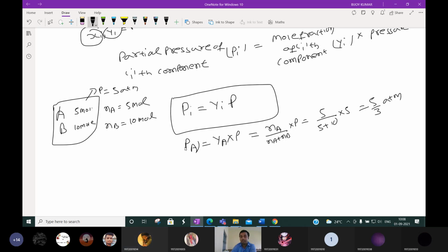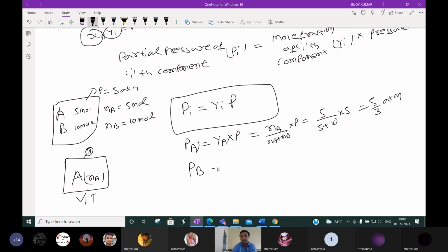Otherwise, how do we have to calculate the partial pressure? For the calculation of partial pressure, we have to keep the same volume, same temperature, and this gas A individually at Na number of moles, and we have to measure the partial pressure. That pressure will give the partial pressure. This is experimental, but using this formula we can calculate by using pen or column. Okay, this is the advantage of this formula.